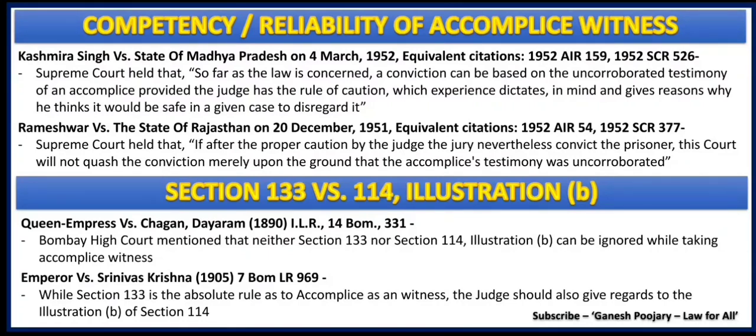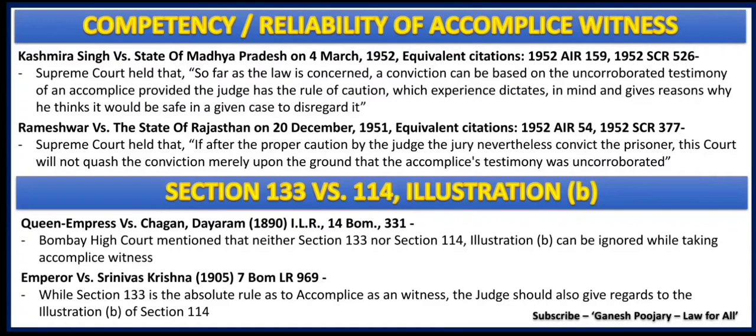By understanding these two case laws, you can bridge the gap or the confusion between section 133 and section 114 illustration B. In the first case law, Kashmira Singh versus State of Madhya Pradesh, the Supreme Court held that so far as the law is concerned, a conviction can be based on the uncorroborated testimony of an accomplice, provided the judge has the rule of caution, which experience dictates, in mind and gives reasons why he thinks it would be safe in a given case to disregard it.